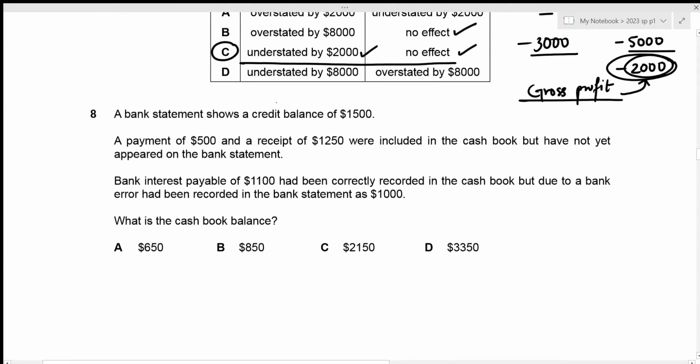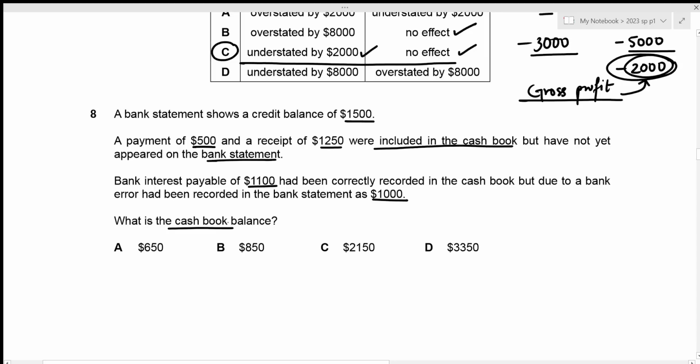A bank statement shows a credit balance of 1,500, and a payment of 500 and a receipt of 1,250 were included in the cash book but have not yet appeared on the bank statement. Then bank interest payable of 1,100 had been correctly recorded in the cash book, but due to a bank error had been recorded in the bank statement as 1,000. We now need to figure out the cash book balance.